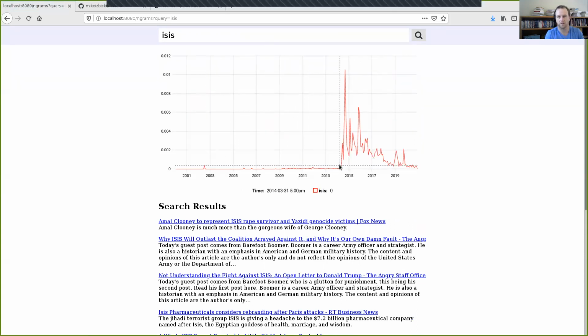But then in 2014, the Middle Eastern group was created, and news started talking about them all the time, very dramatic news. And our tool here lets us pinpoint exactly when ISIS was created and when the news started covering them. It also would let us zoom in on exactly finding what were the first news articles about ISIS.